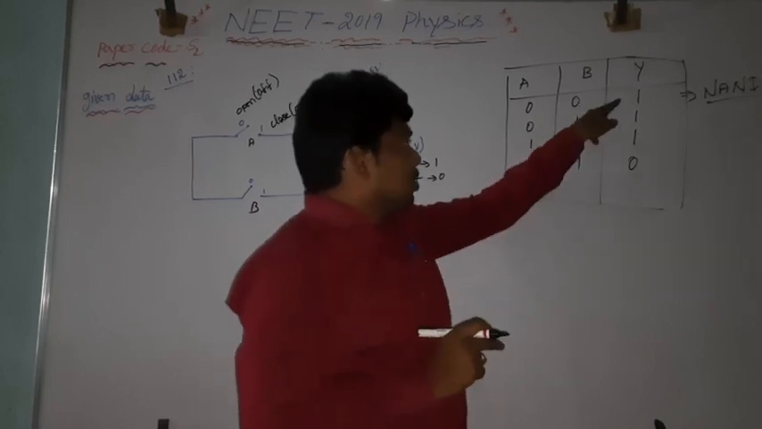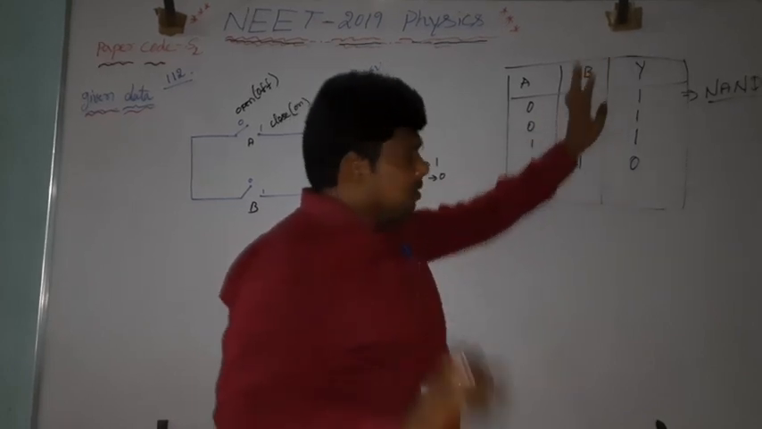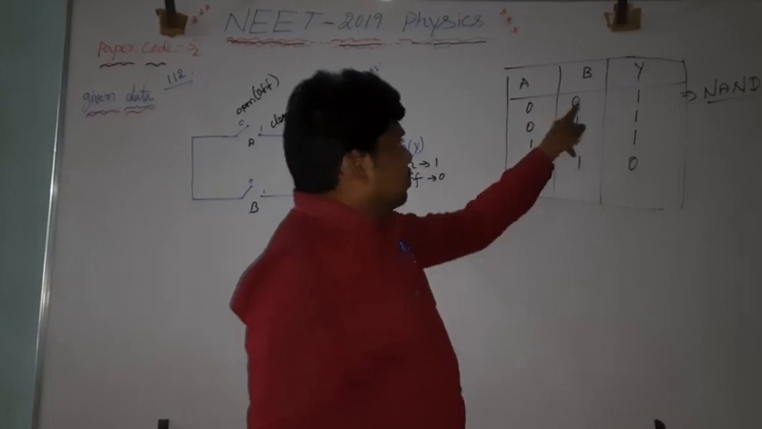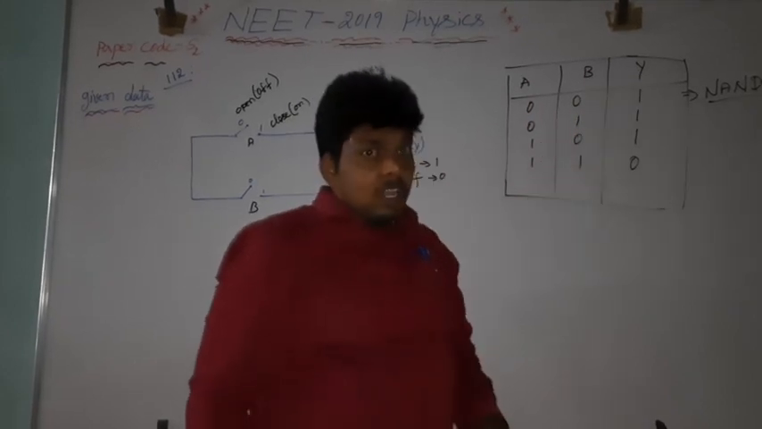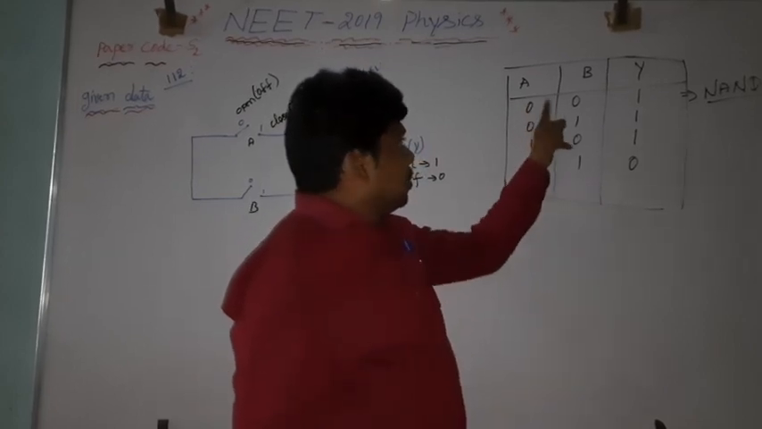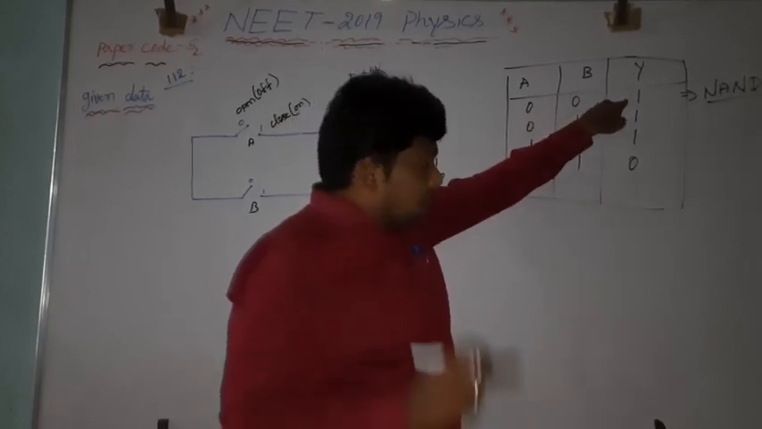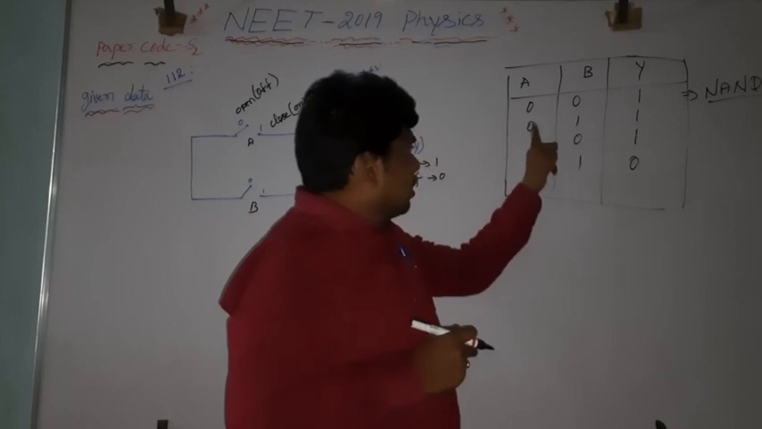0 plus 0, 0. Is it OR gate? No. Next AND gate, 0, 0. What is the output there? 0 only. Is it AND gate? No. Next NOR gate, 0, 0, 1. Okay, it is right. We'll go for the next one.